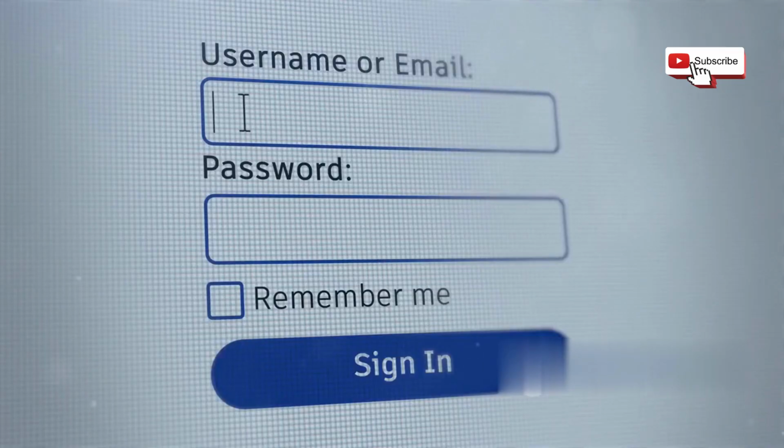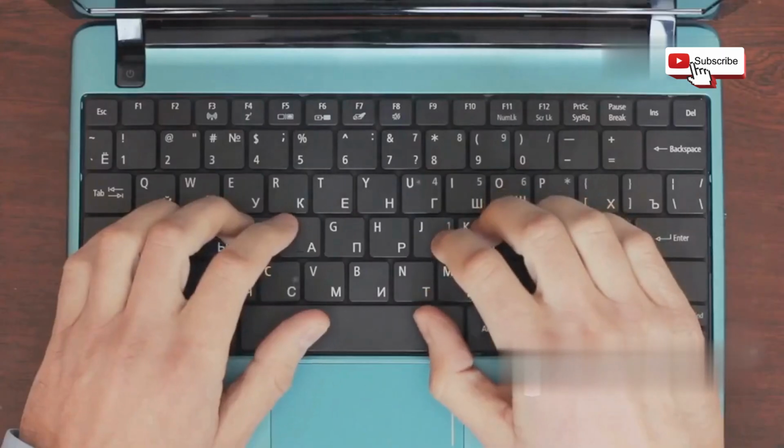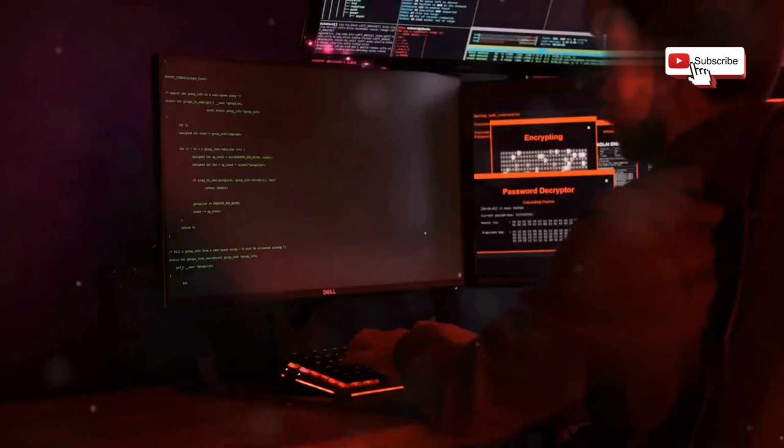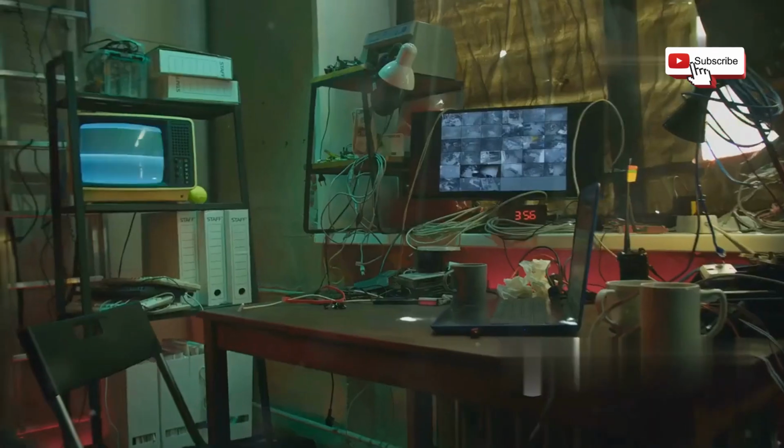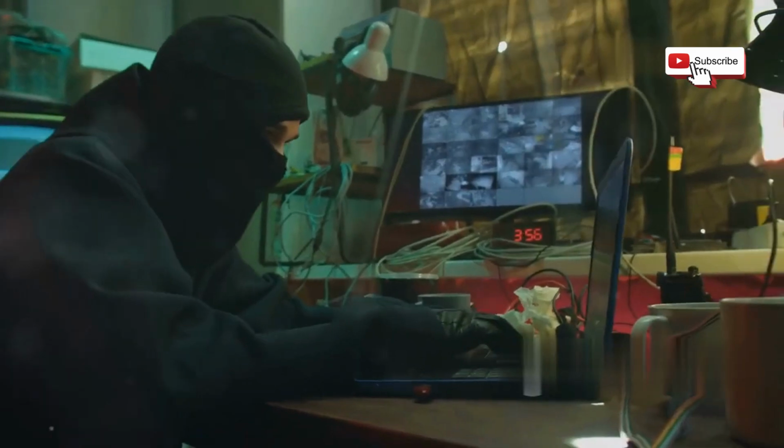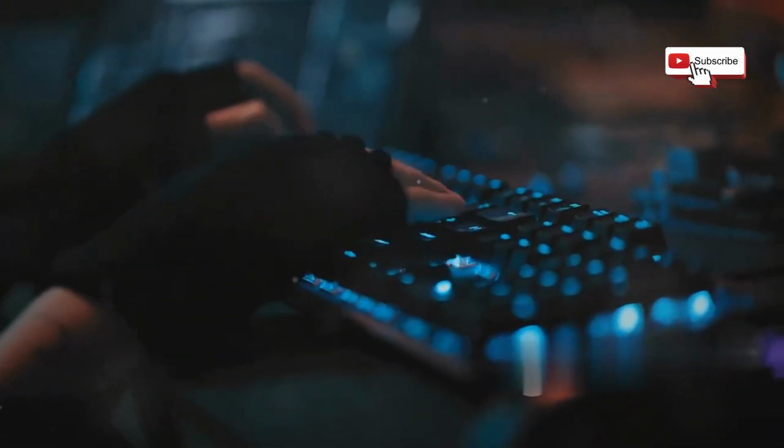Imagine a website with a login form. A user enters their username and password. Normally, the website's code would take this information and check it against the database. But with SQL injection, a hacker manipulates the input fields. They might enter something like ' or 1=1.